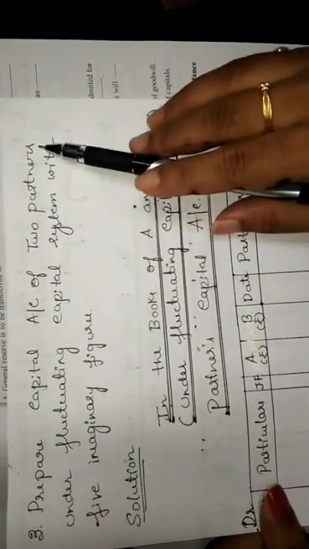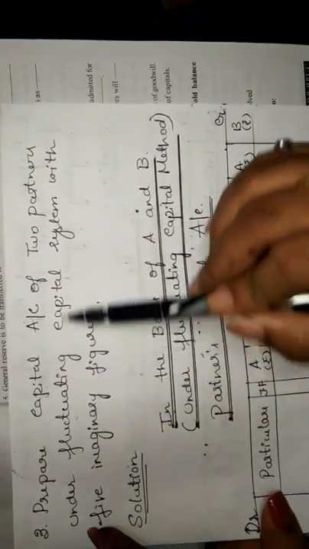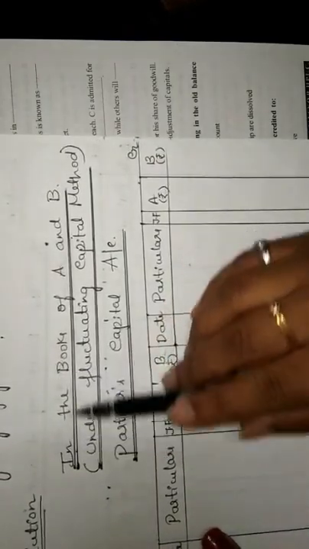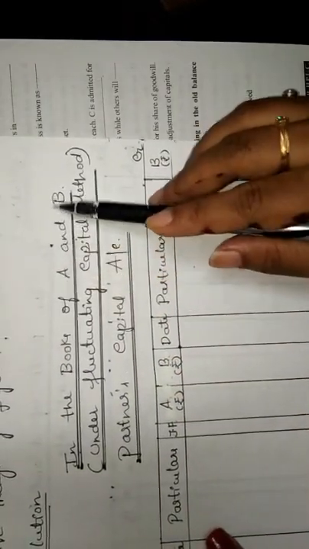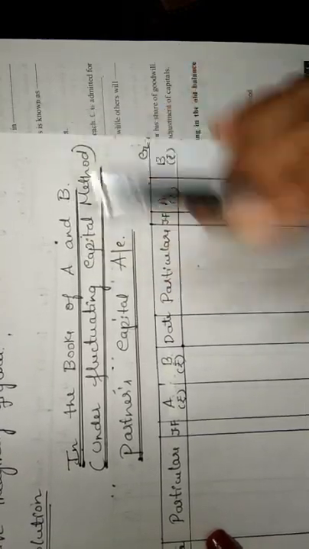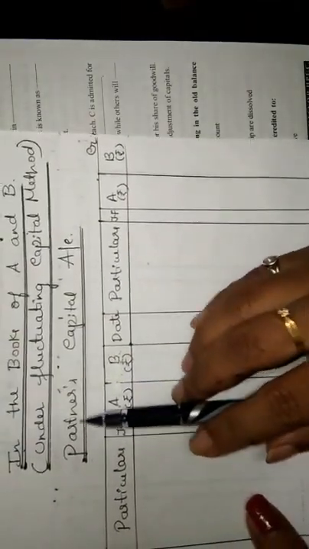So this is the question: prepare capital account of 2 partners under the fluctuating capital system with 5 imaginary figures. So under the fluctuating capital method we have to prepare the account, in the books of A and B, who are the partners. This is my own imagination. So which account do we have to prepare here? Two partners under fluctuating capital are given, that means we have to prepare the partners' capital account. So this is the format.